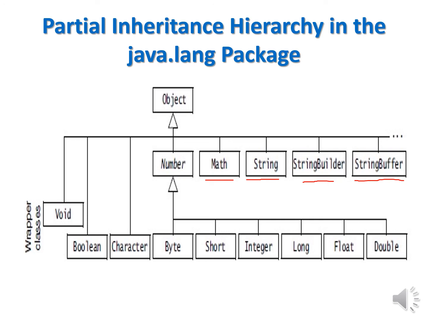And within the Number class there are 6 subclasses. All these subclasses are called wrapper classes: Byte, Short, Integer, Long, Float, and Double. And directly from Object class there are 2 wrapper classes also, that is Boolean and Character. So altogether these 8 wrapper classes are there, right?